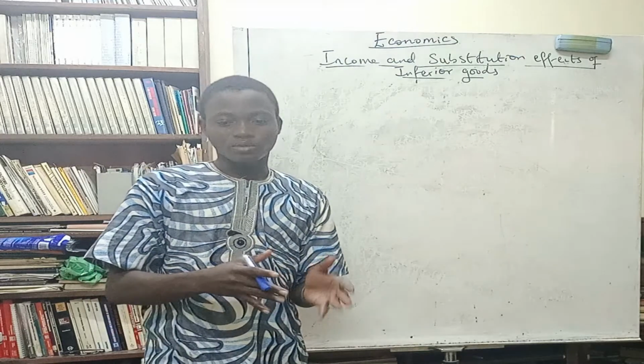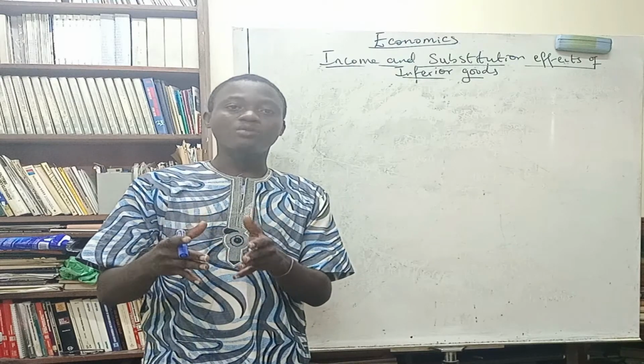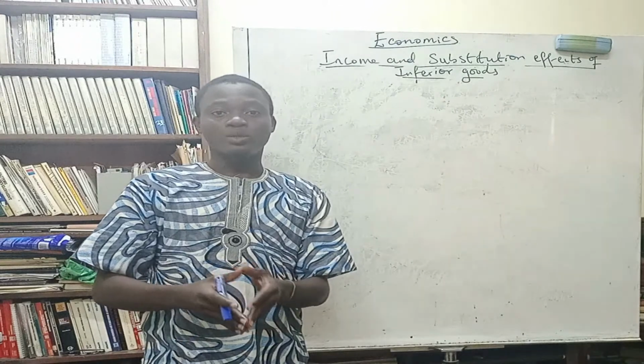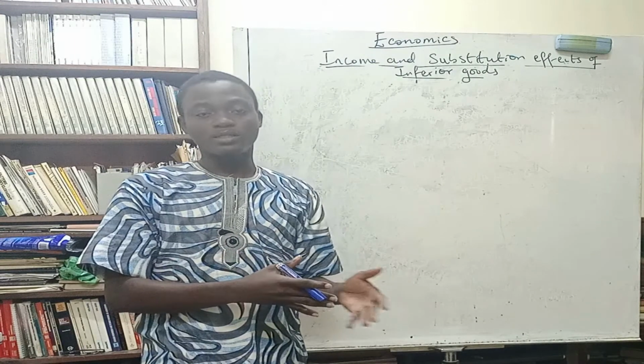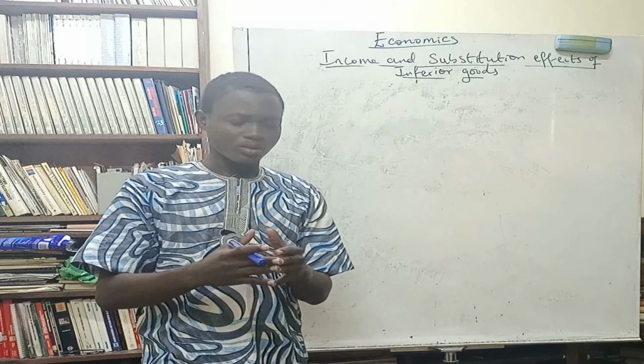The reason being that the other commodity is now relatively cheaper. Not that the price changed absolutely, nothing happened to the price, but it's now relatively cheaper compared to buying semo. So the consumer buys more of 4 euro and less of semo.